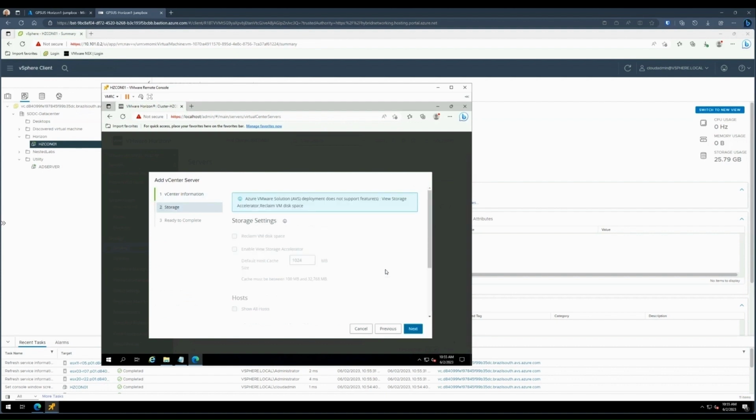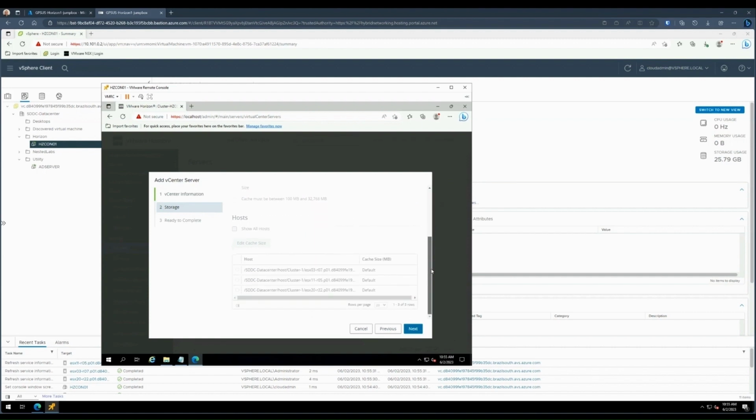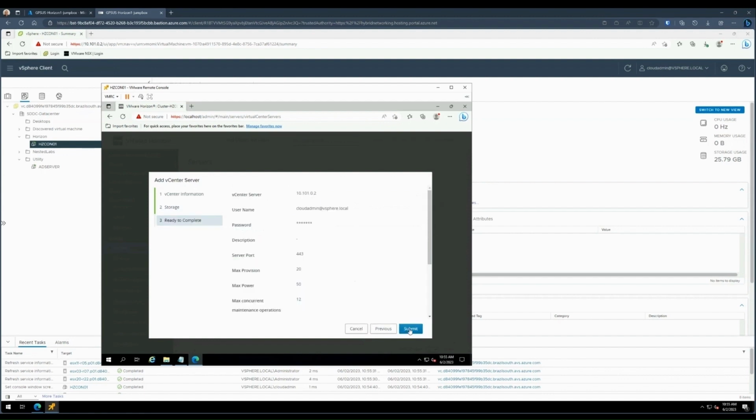We're going to go ahead and just hit Next through the storage. Storage reclamation isn't available on Horizon on AVS. Let me go ahead and click on Submit.